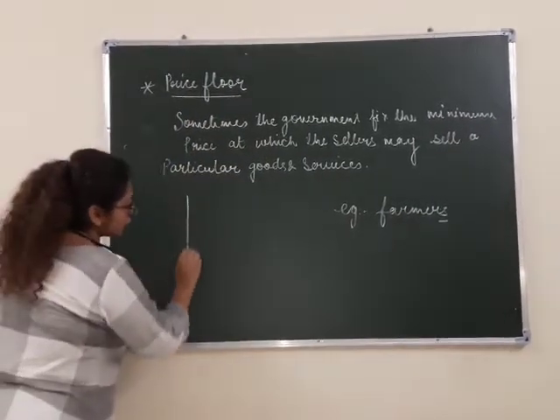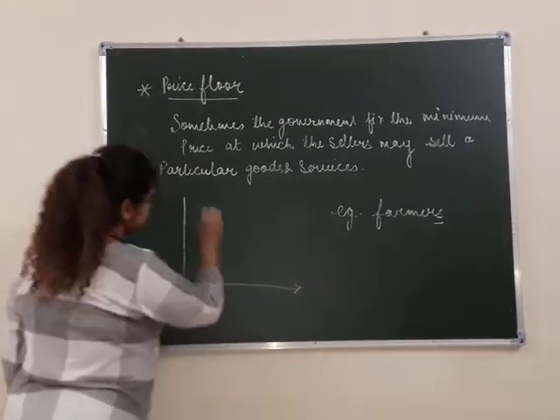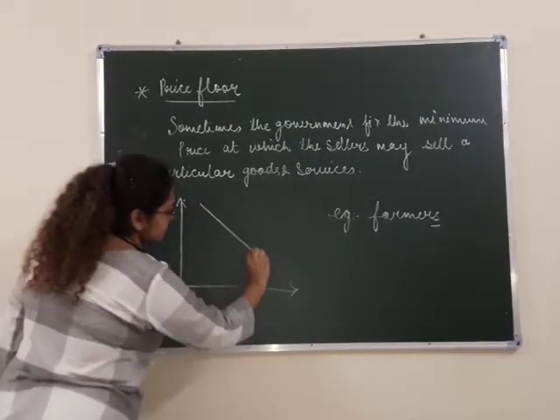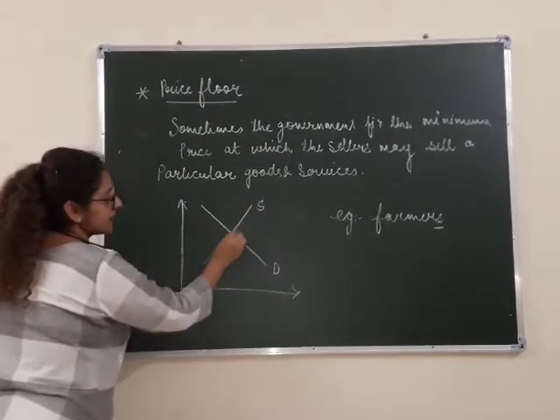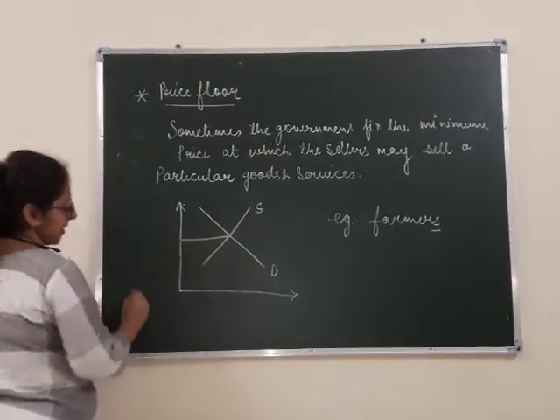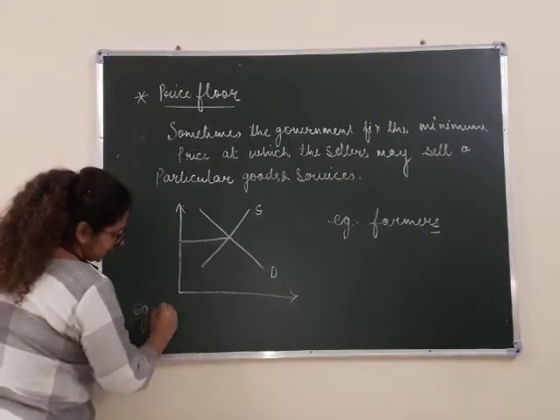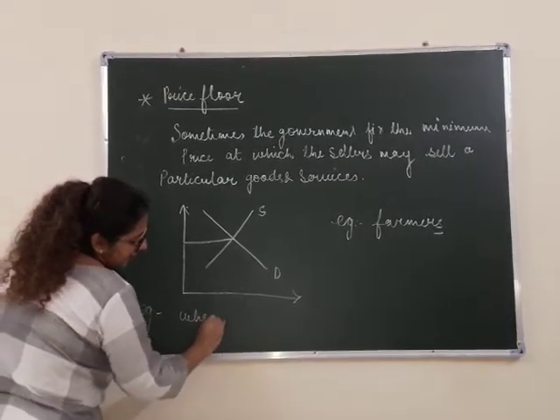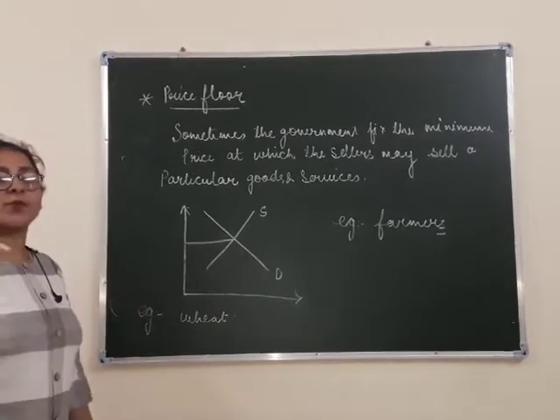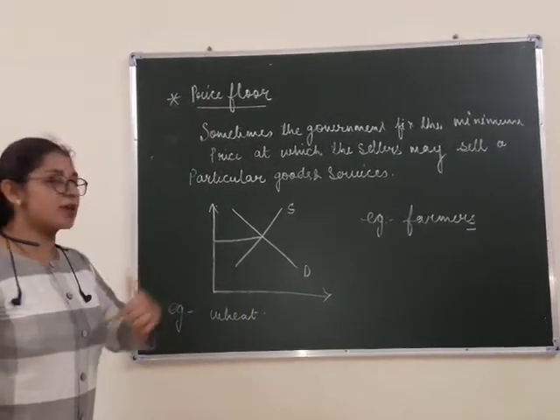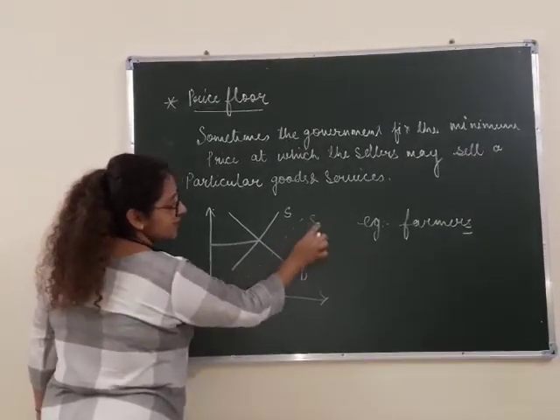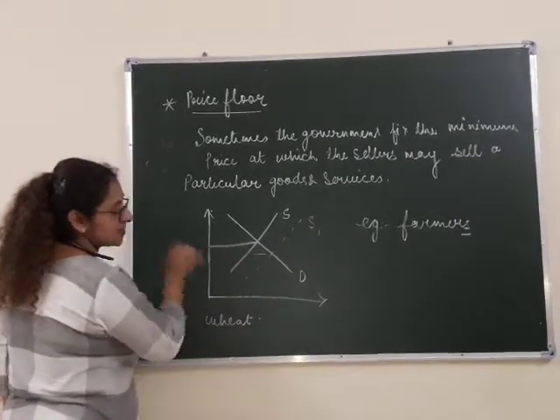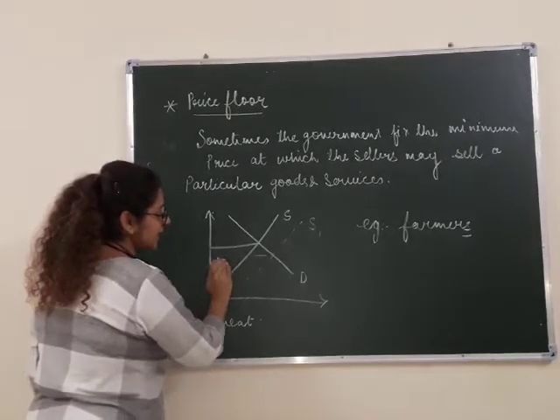How does the government help farmers? Let's see. This was demand and this was your supply. And this is the equilibrium price. For example, let's take wheat. This year, wheat production is more. When the production of wheat is more, the supply increases. When supply increases, prices go down.